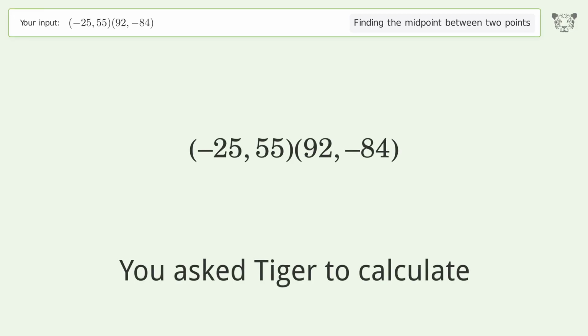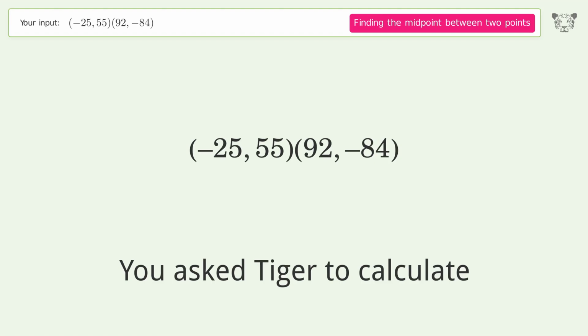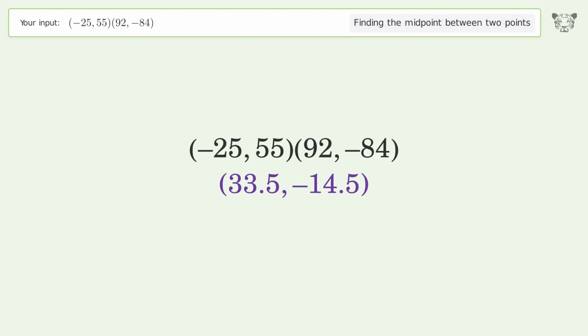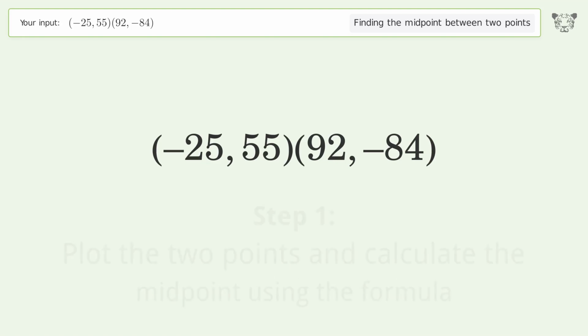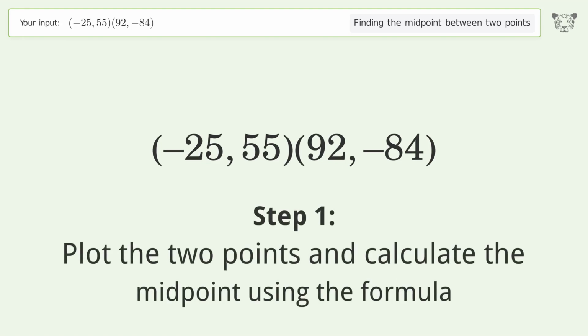You ask Tiger to calculate. This deals with finding the midpoint between 2 points. The midpoint between the 2 points is 33.5, negative 14.5. Let's solve it step by step. Plot the 2 points and calculate the midpoint using the formula.